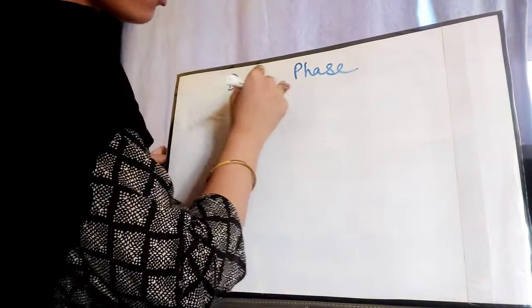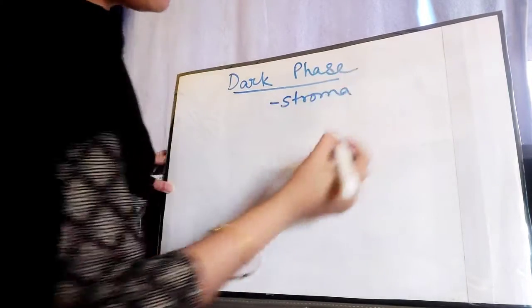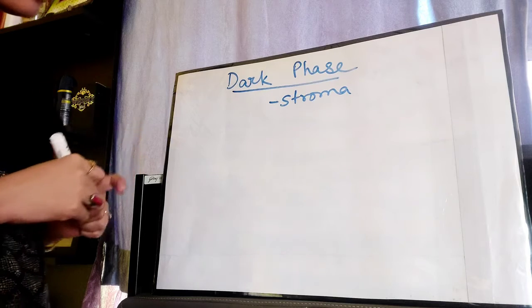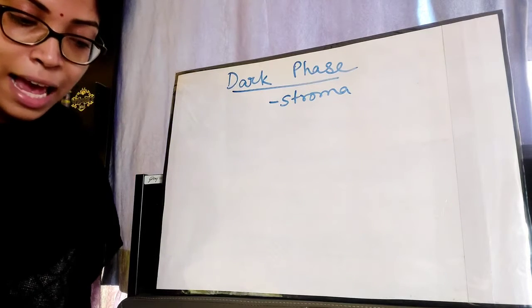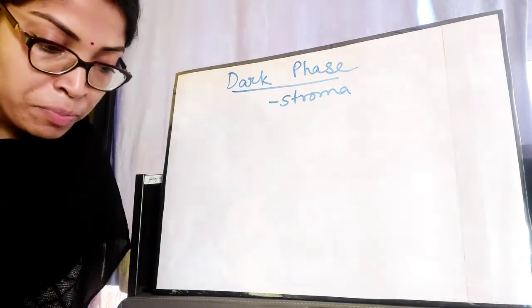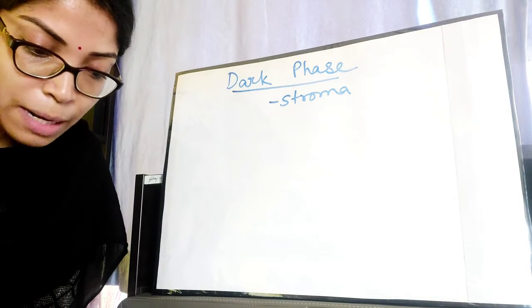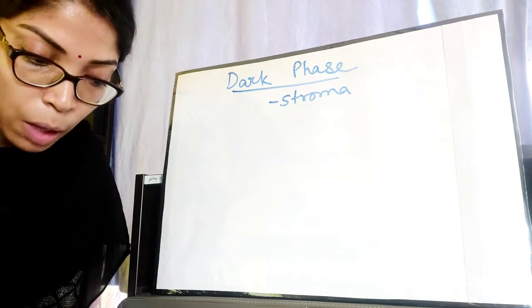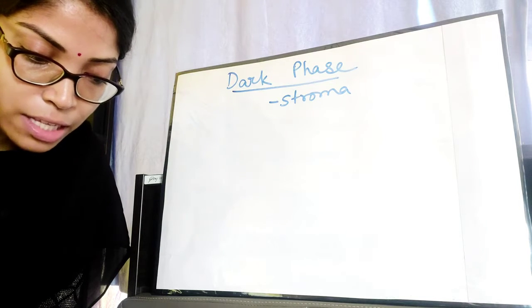So where does it occur? You have learnt about chloroplast. You know that stroma is a portion of the chloroplast, and it is where the dark phase of photosynthesis takes place. Okay, it is independent of light. The conversion of CO2 to carbohydrates with the help of assimilatory power in dark reaction of photosynthesis is thoroughly analyzed